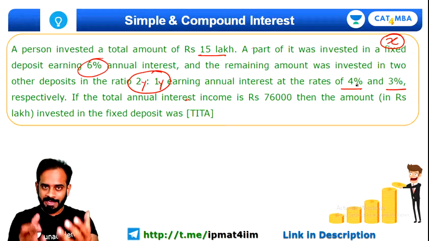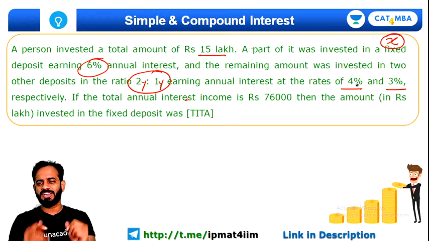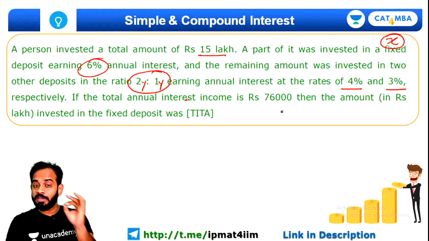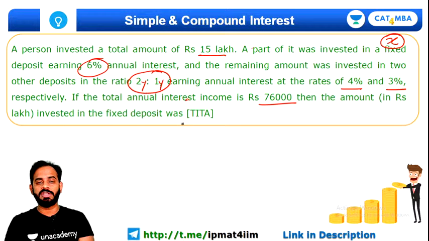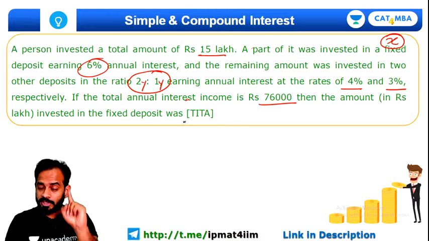Once I explain this question to you, you will feel, ये तो बहुत ही simple question था. So trust me, be here with me till the end of this session. If the total annual interest income is 76,000 rupees, then the amount invested in fixed deposit. So in other words, you need to find out the value of X over here.